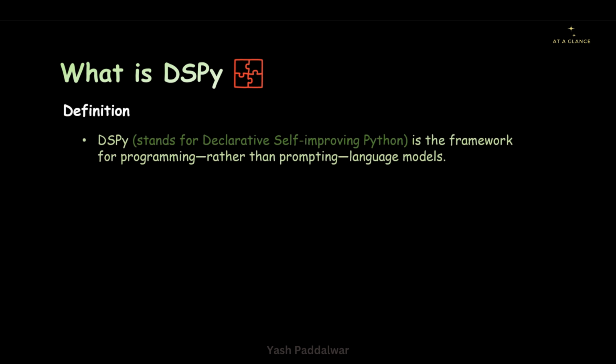The definition says DSPy stands for Declarative Self-Improving Python, which is a framework for programming rather than prompting the language models. Now, when we talk about language models, prompting for sure comes. And yes, a language model requires a prompt. But as a human, to what extent will we be writing prompts?